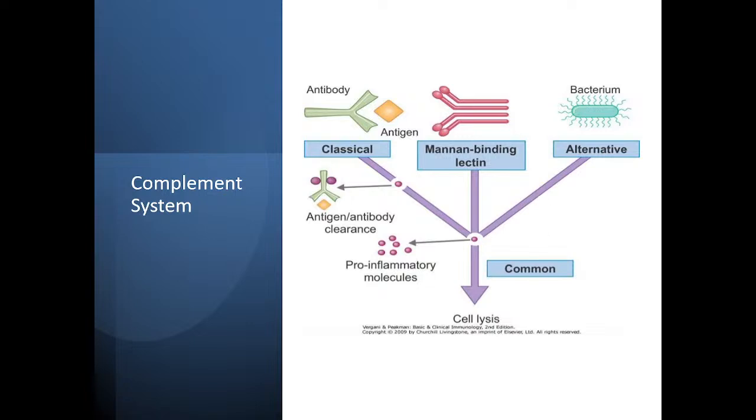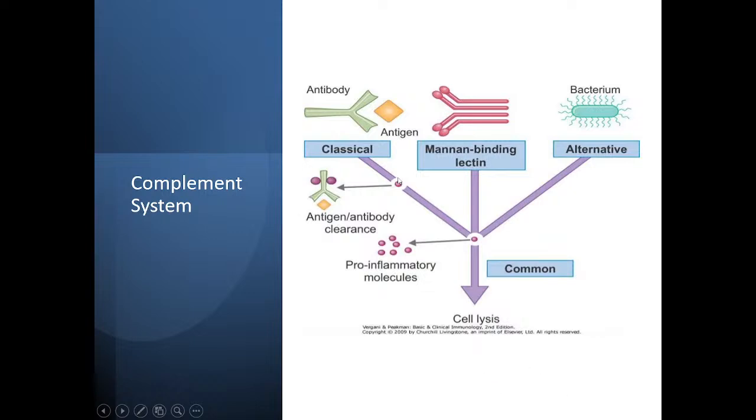They are plasma proteins. They are present in the blood itself, but in an inactivated form. Whenever a pathogen enters the body, depending upon its antigenicity, any of the three pathways may initiate its activation, leading to cell lysis, right?